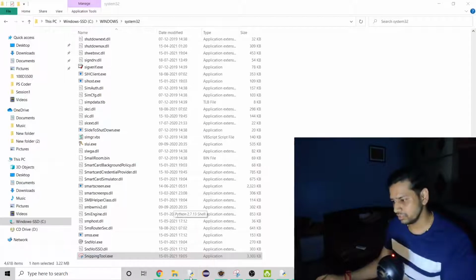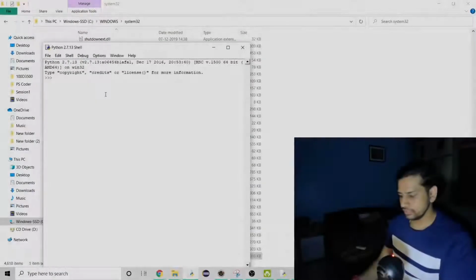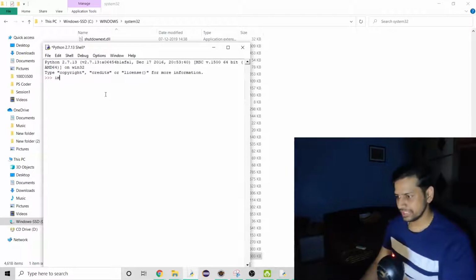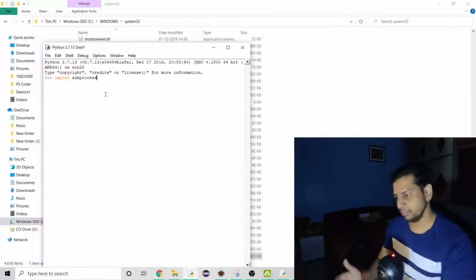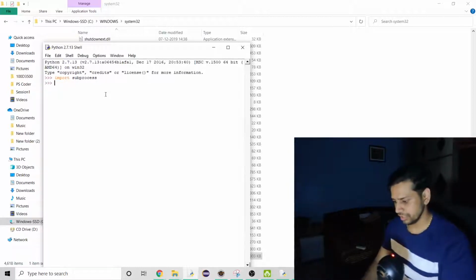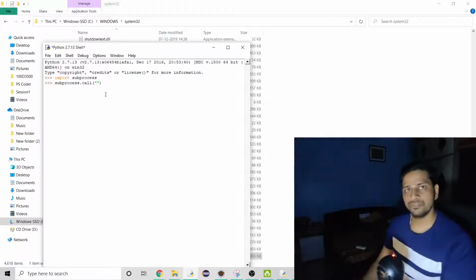Let me close this. Let me start fresh. Okay, so what do we have to do? We just have to do import subprocess. So any application that is currently running in your system, that's a process. That's why we are importing the subprocess module. So there is a method in subprocess. This is the one. Now here you have to provide the location.